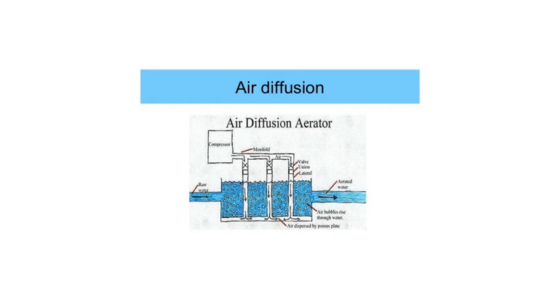About 0.3 to 0.6 cubic meters of air is consumed for aeration of 1000 liters of water. So this is about the air diffuser method, in which diffuse aerators are fixed at the bottom of the tank.